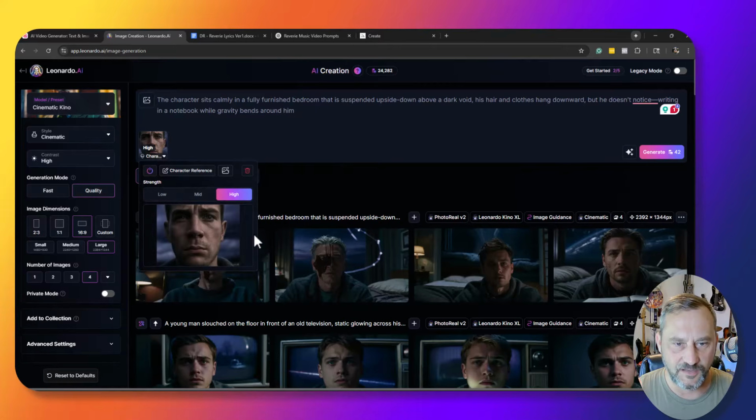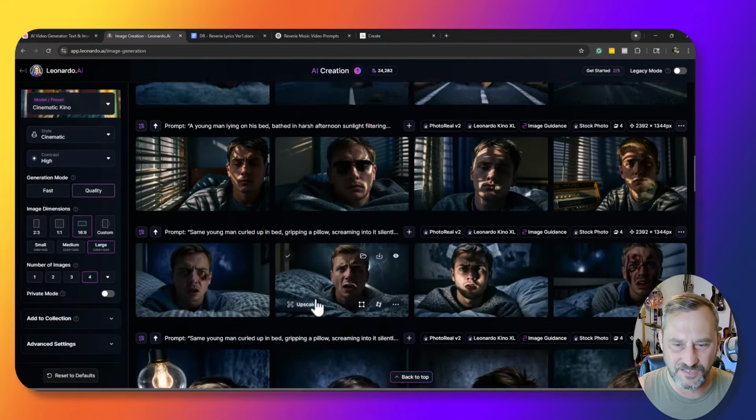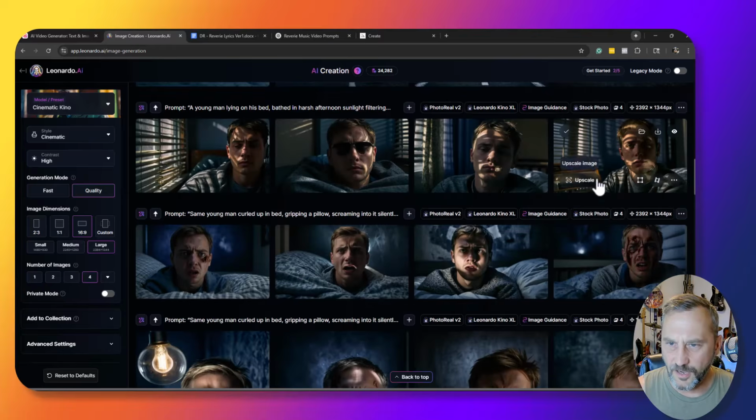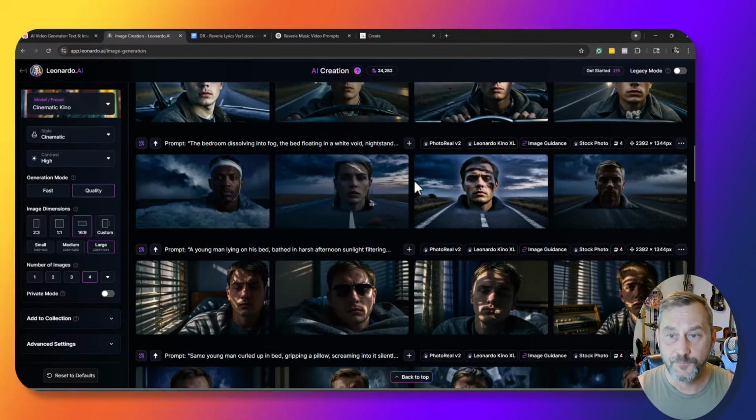That's the main character that I developed a little bit ago, and I want all the scenes to look like this person. Leonardo did okay at this, but it certainly wasn't a consistent character. This guy's blonde, this guy's brunette, so the hair color would change and the little facial features would change. It gave me a decent starting point. I really like this one where he had a headphone on and was stuck by the window, so I ended up running with that one a little later in the video. I'll show you what I did.